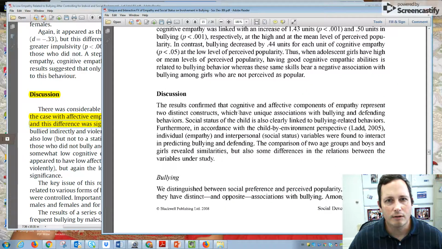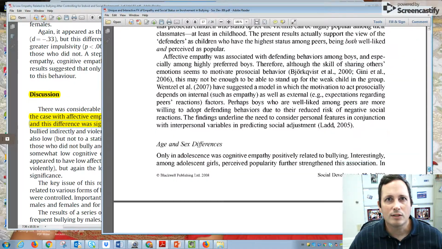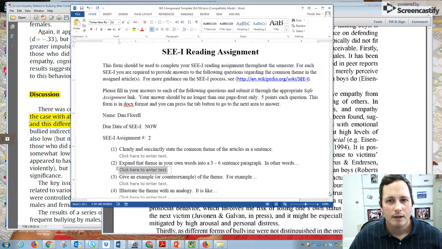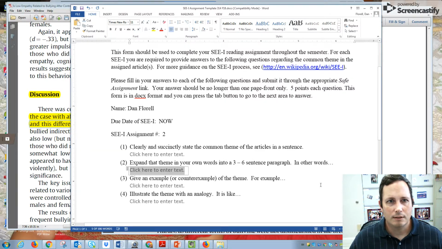And so once again, confirm that cognitive affective components of empathy represent two distinct constructs. Social status of the child is clearly linked to bullying related behaviors. So now I think I do have some common themes there, and I'll go ahead and read the rest of the discussion section in a little more detail, just really trying to flesh out what those commonalities are. Now, once I've done that, I'm going to be ready for the CI. Okay, so I'm bringing my CI on over here. Go ahead and expand that so everybody can see that pretty well. So let's go ahead and blow that up.